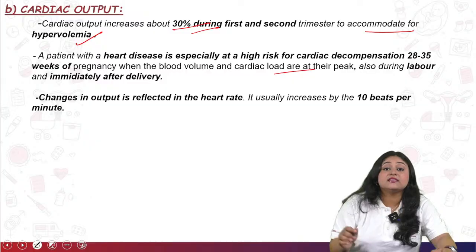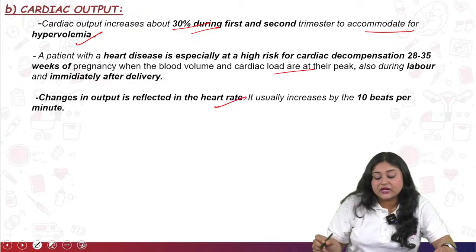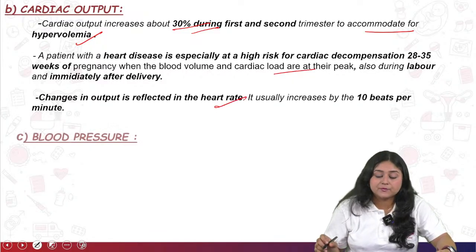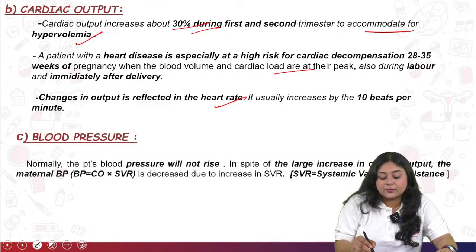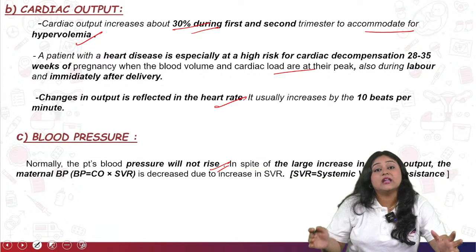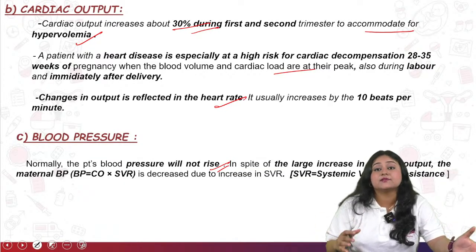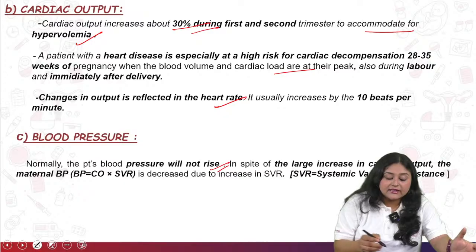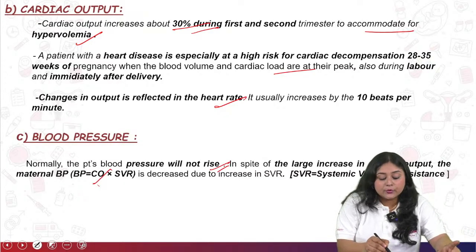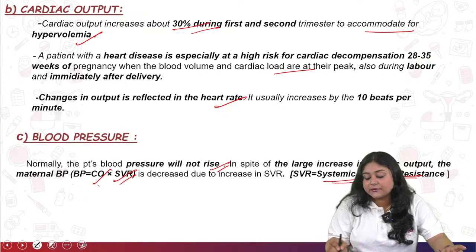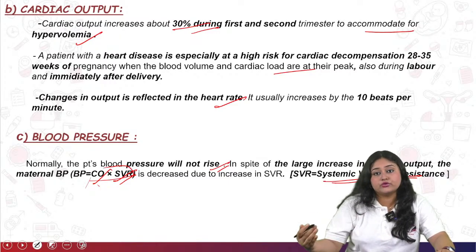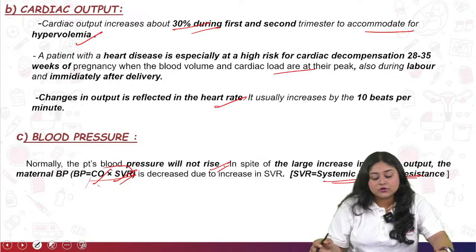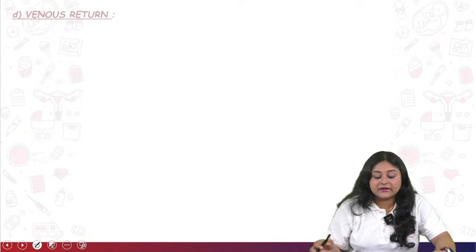Next is the change in the output, reflected in the heart rate, which increases by 10 beats per minute. Now come to the blood pressure. Normally the patient's blood pressure will not rise in spite of the large increase of the cardiac output as well as the blood volume, but the maternal BP is cardiac output times SVR. SVR is nothing but systemic vascular resistance. So this combined factor is going to be increased, so obviously blood pressure is also going to be increased during the pregnancy journey.